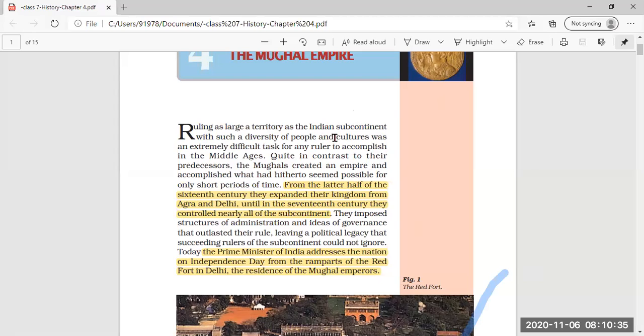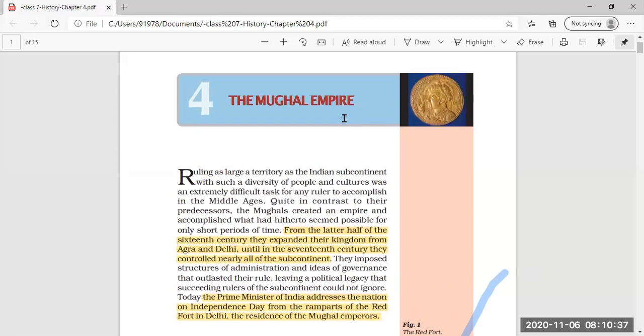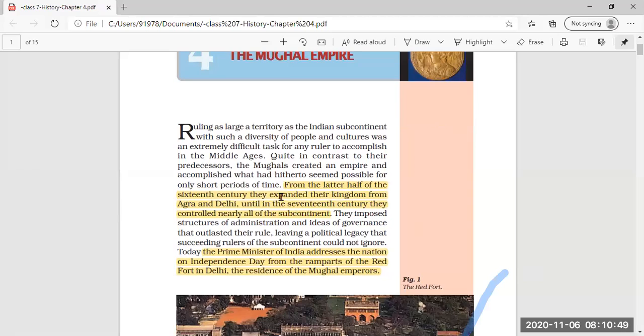Then now today we are going to start with the Mughal Empire. Please open your history book, page number 45, Lesson number 4, the Mughal Empire, and keep your pencils with you to underline the important things which I have highlighted in the book here.